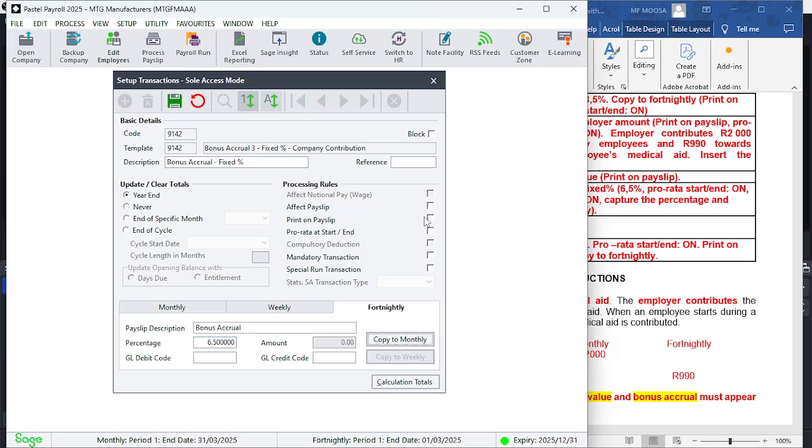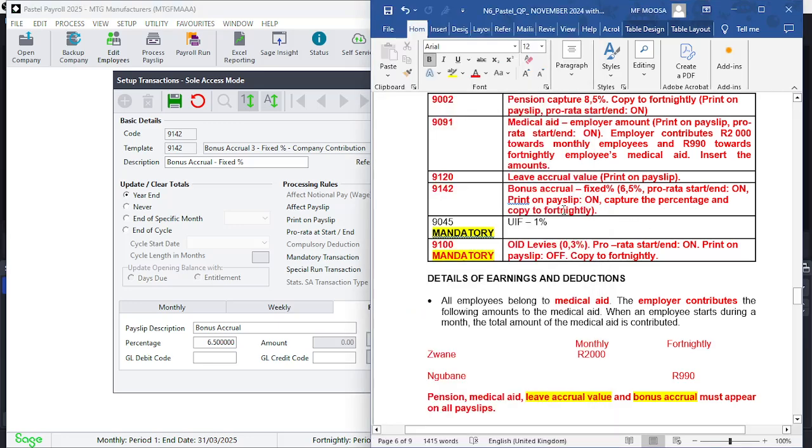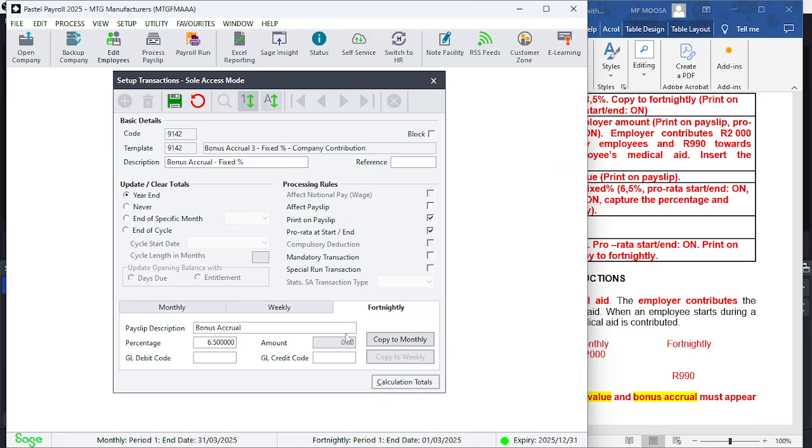Pro rata start end must be on, and print on payslip must be on. Print on payslip, pro rata start end, and copy to fortnightly. I was on monthly. Let me just get back here to get this better. 6.5. There it is. And I'm going to say copy to fortnightly.